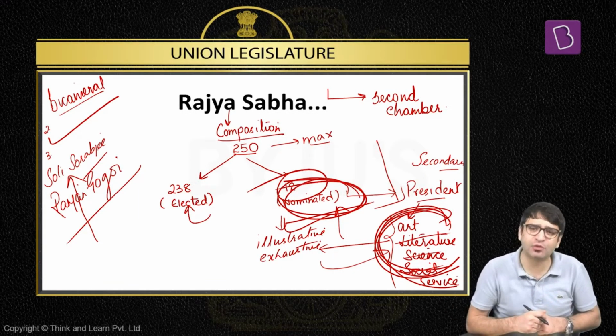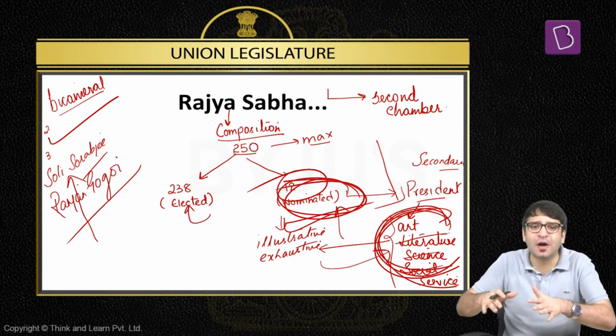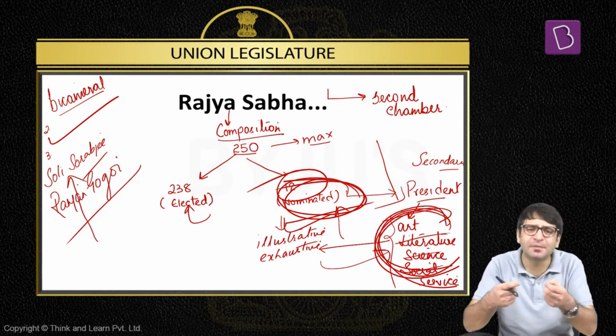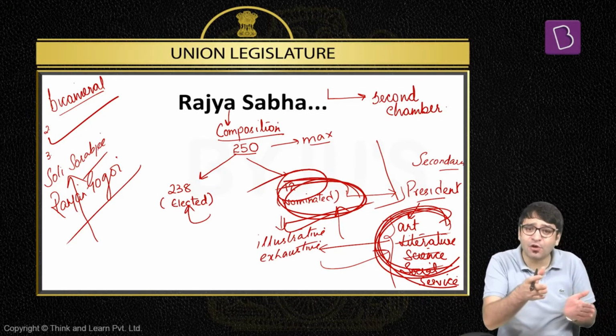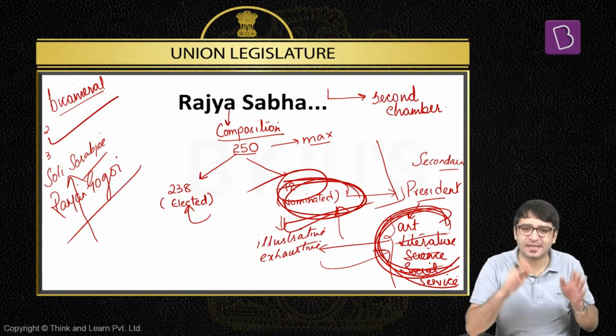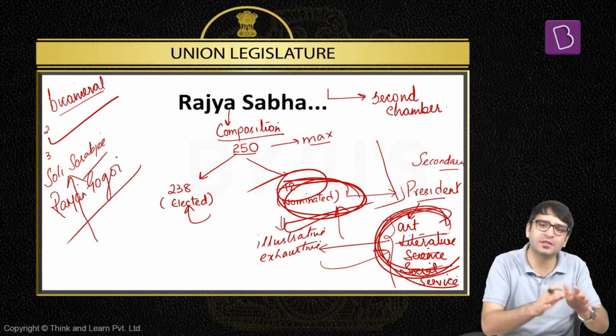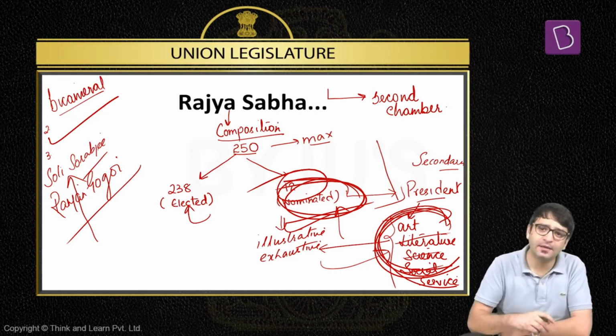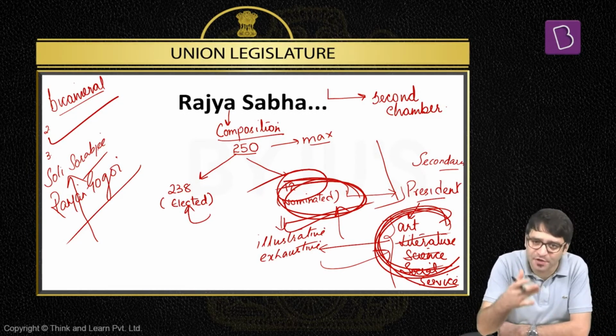Subramaniam Swamy was nominated to Rajya Sabha. Swapan Das Gupta was nominated to Rajya Sabha. This list is not an exhaustive list. This list is an illustrative list. That means an example is provided by the Constitution that the President can nominate 12 MPs to Rajya Sabha from the fields such as art, literature, science, social service. That means the President can go beyond these fields as well. This is about the nominated category. 12 MPs nominated to Rajya Sabha by the President of India.